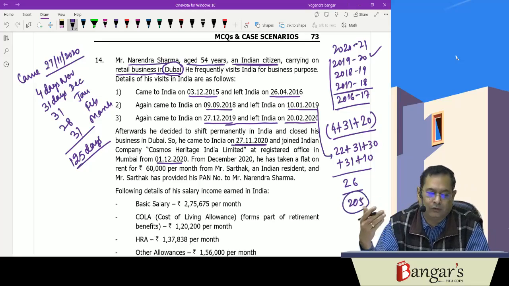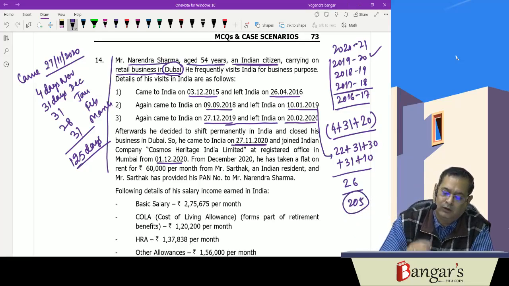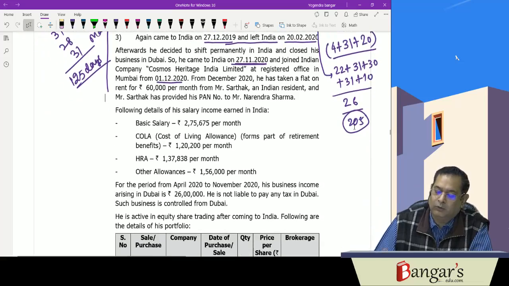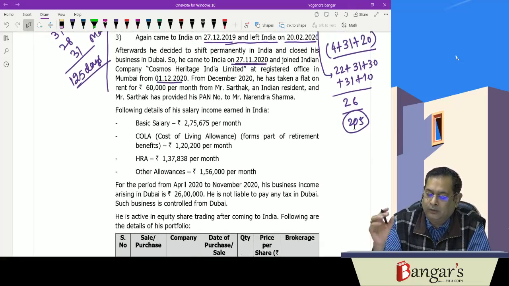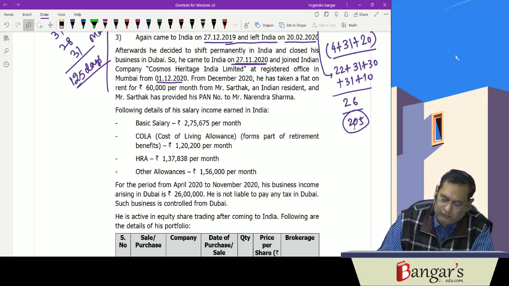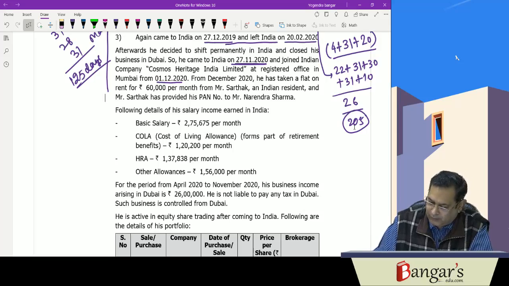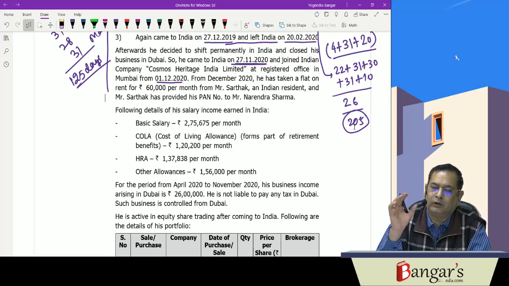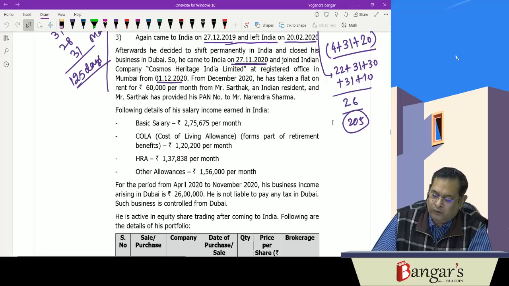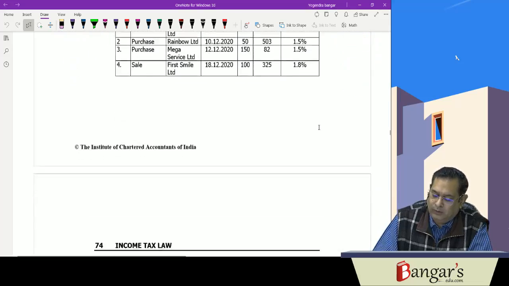If he were in India for a period of 60 days or more and 365 days or more, then he would have been a resident. But from this information he is a non-resident. Now he can be deemed to be resident in India if his Indian income exceeds 15 lakh rupees. Computing his Indian income for December, January, February and March, it is 275,675 into 4, so definitely it exceeds 15 lakh rupees even before other allowances. So he is deemed to be resident in India.